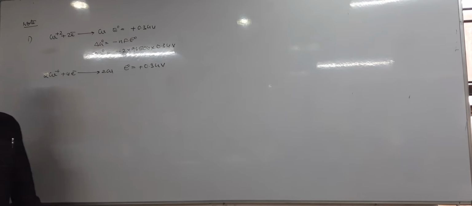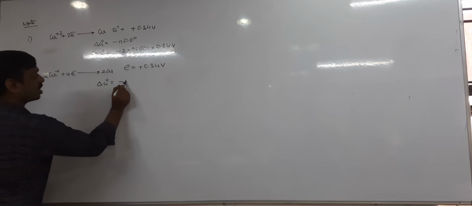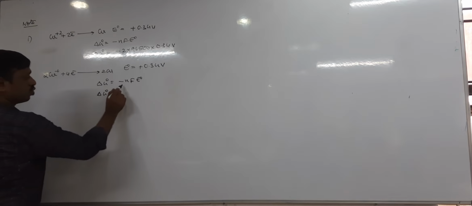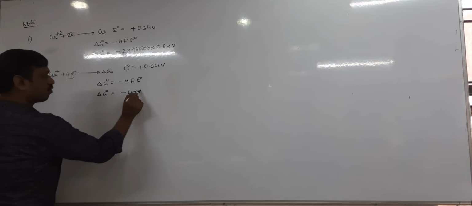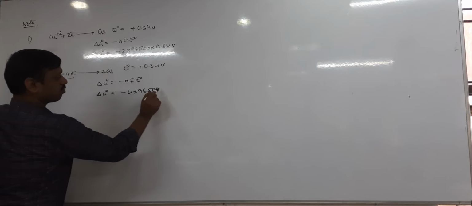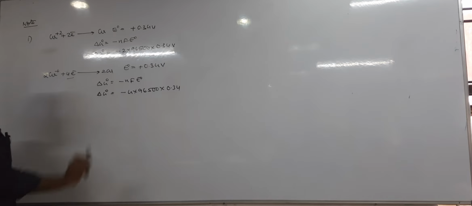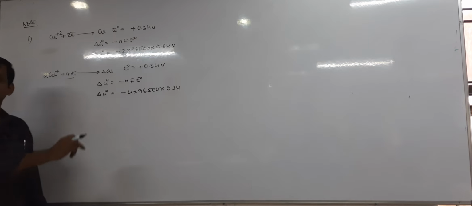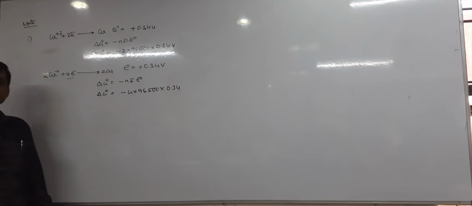But the problem is delta G. So what about delta G naught? Delta G naught equal to minus nFE naught cell. Then delta G naught is equal to minus n, now 4 electrons. So there are 4 electrons and of course F equal to the same 96,500 and E naught also the same, that is 0.34. So due to the changing number of electrons, delta G changes. That means delta G is an extensive property. It depends on the mass of the electrode and the number of moles in the electrolytic equations.